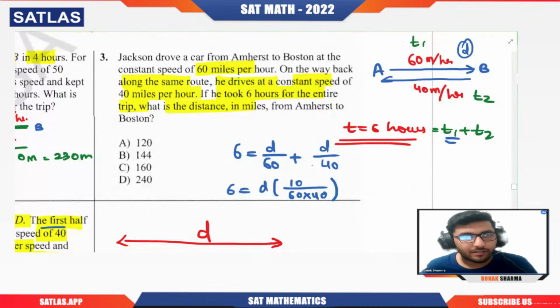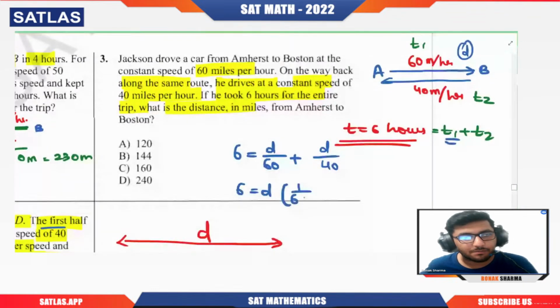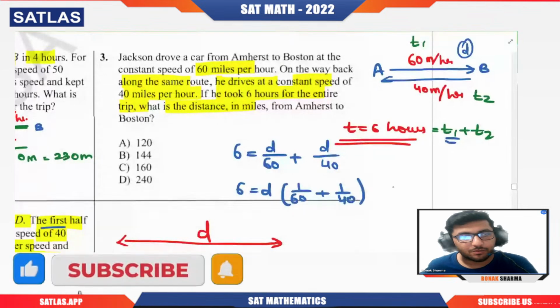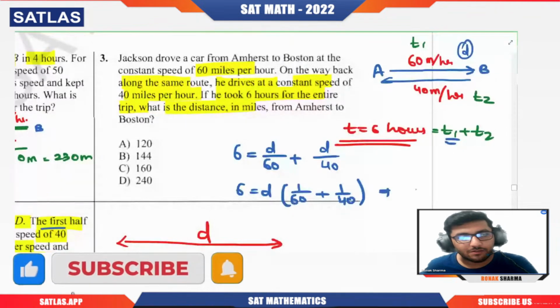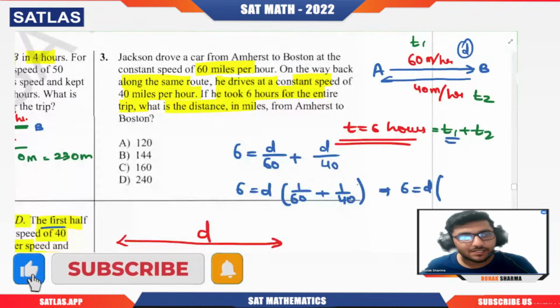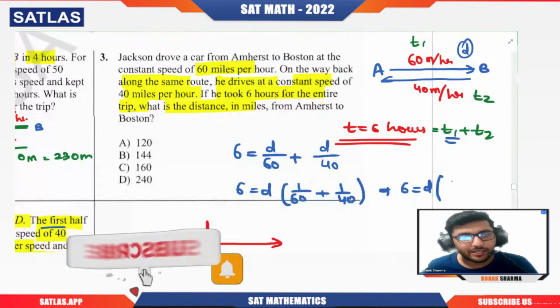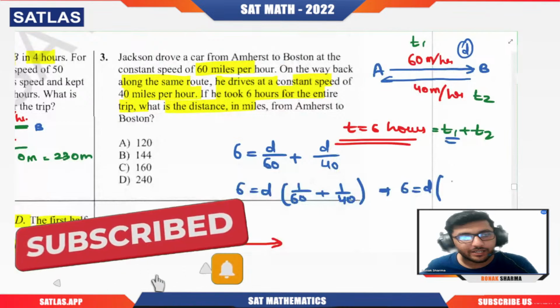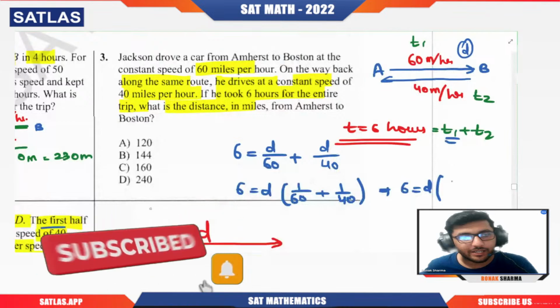Let me write it so that you don't get confused. What we have is D; if we take it common, that will be 1 by 60 plus 1 by 40. Now I hope we will get it. So 6 equals D times what? 40 plus 60, right? We are cross multiplying it. So 100 by 10, 10 cancel. So here D will be directly 6 into 4, that will be 24. That will be 144.